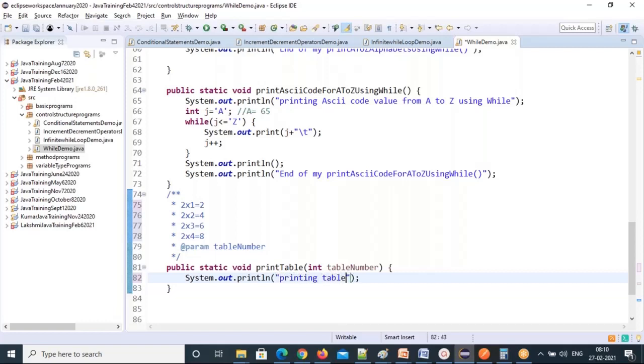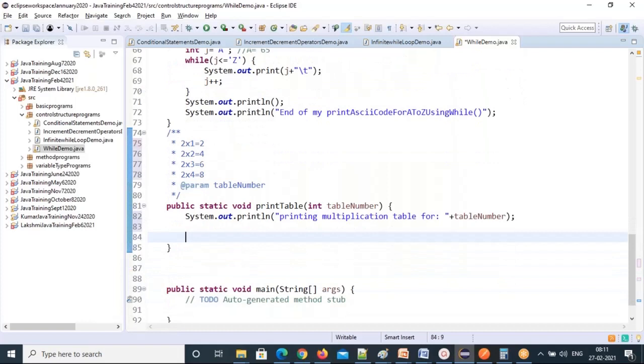Printing table. You can tell your kids also, even if they are not geniuses in coding yet, what table you want. Just print in the console and show them. Okay. Printing the table. Printing multiplication table for... for which table you are printing? The table name you give. Just the name you give. Table number.